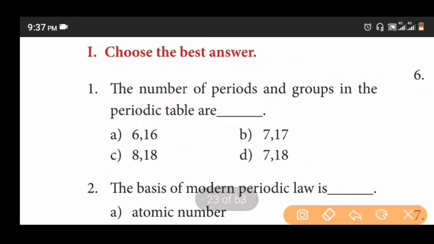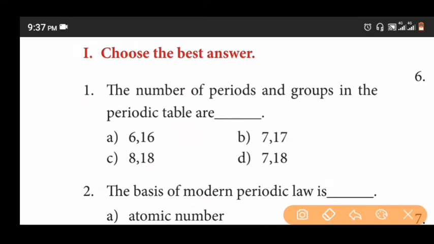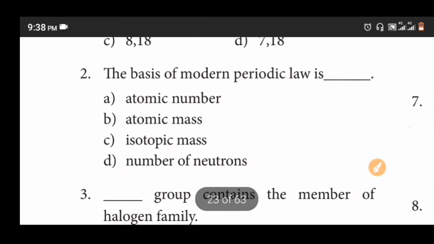8th lesson, periodic classification of elements. The lesson name is periodic classification of elements. First question: the number of periods and groups in the periodic table. Options are 6, 16; 7, 17; 8, 18; 7, 18. Answer is D, 7, 18.